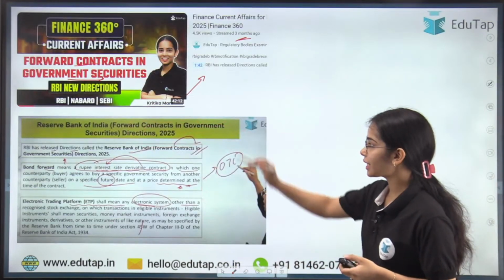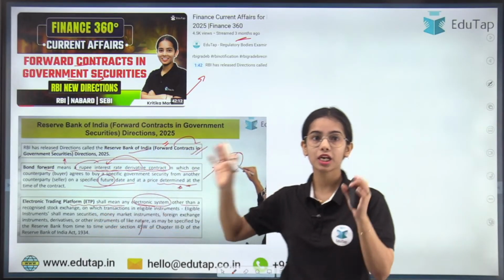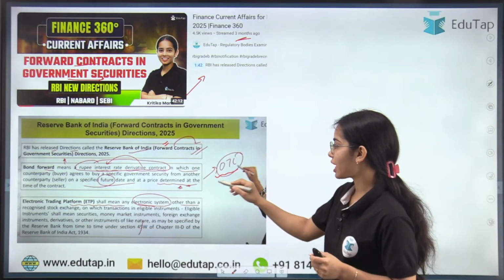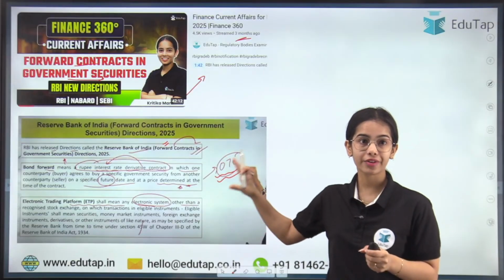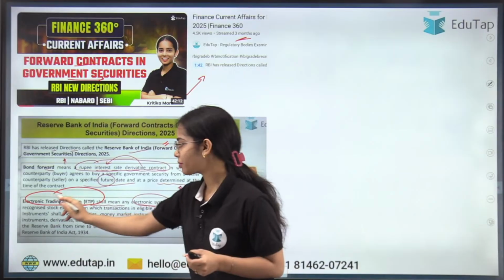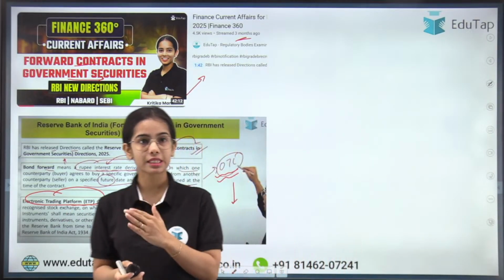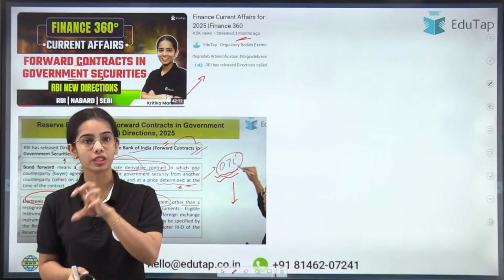So here you can see that when we were discussing the guidelines for the forward contract in government securities, we discussed that these forward contracts are traded over the counter and through the electronic trading platform. That means these forward contracts will be traded over the counter. So I hope this is clear.